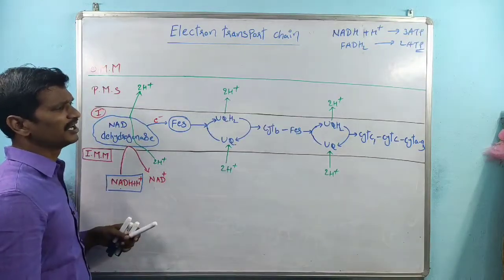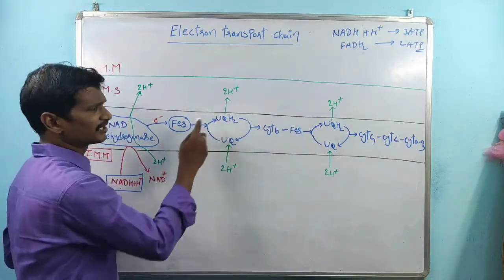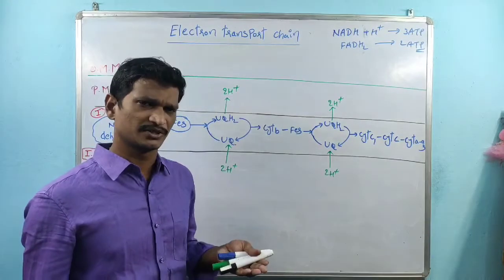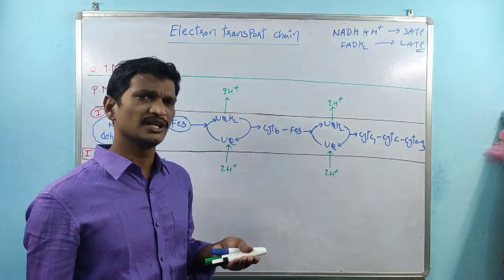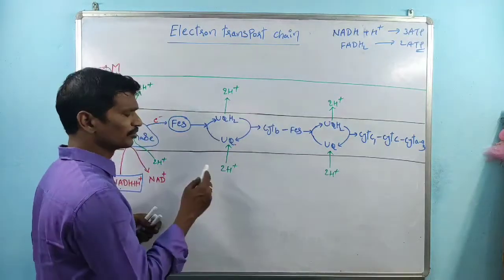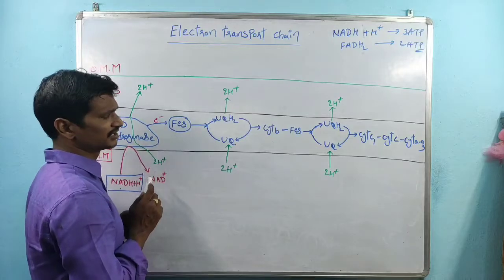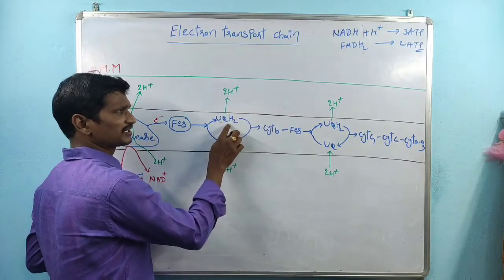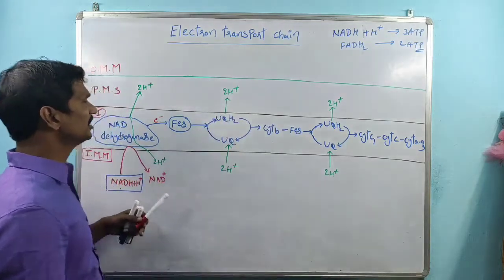This is the oxidized state, and this is the reduced state. Where hydrogen atoms are absent, that is the oxidized state. Where hydrogen atoms are present, that is the reduced state. So ubiquinone has an oxidized condition and a reduced condition. Once it gains the 2 H plus ions, the H plus ions are released into the